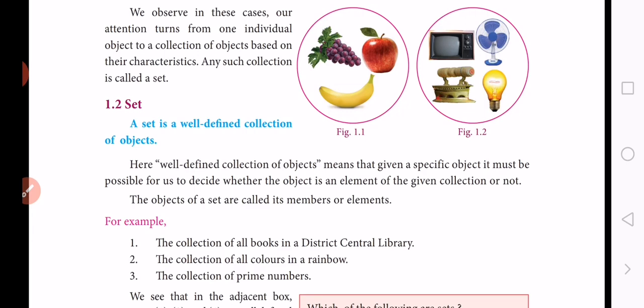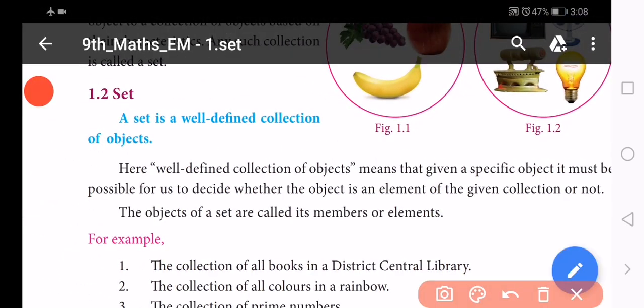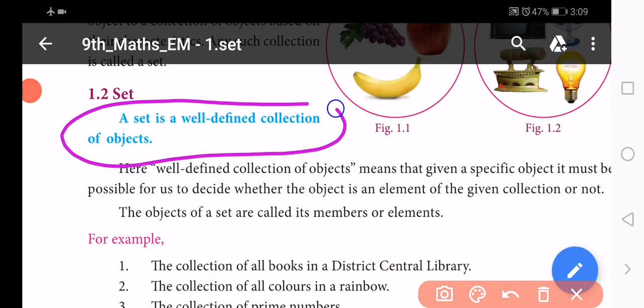Now, do you understand? So, what is meant by objects? Now, going to our definition: a set is a well-defined collection of objects.